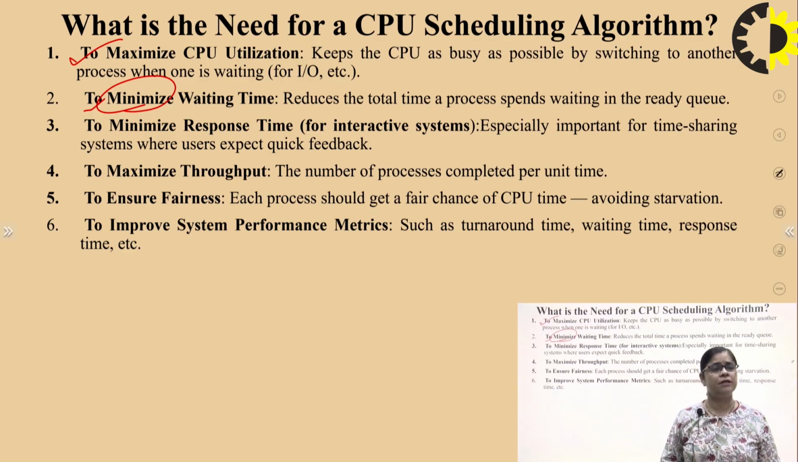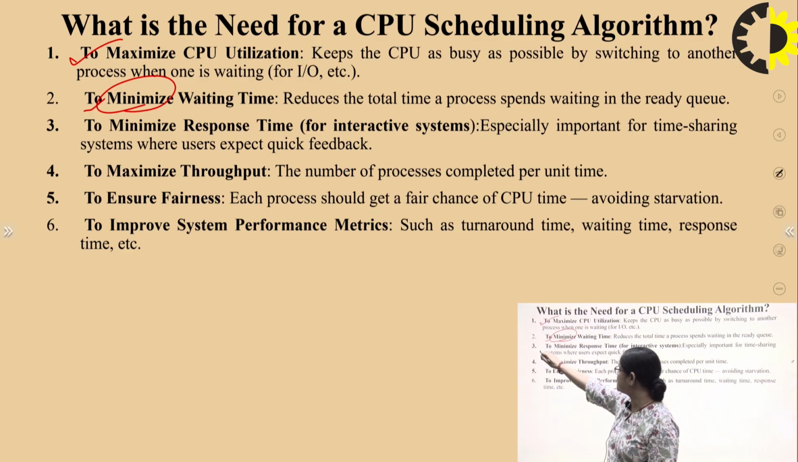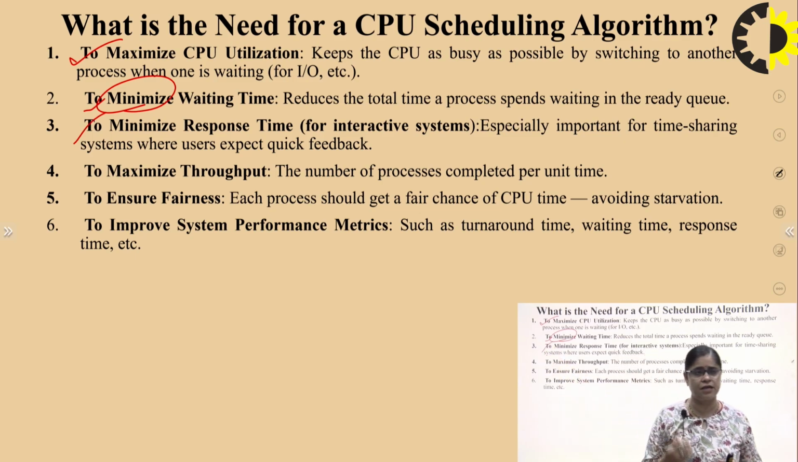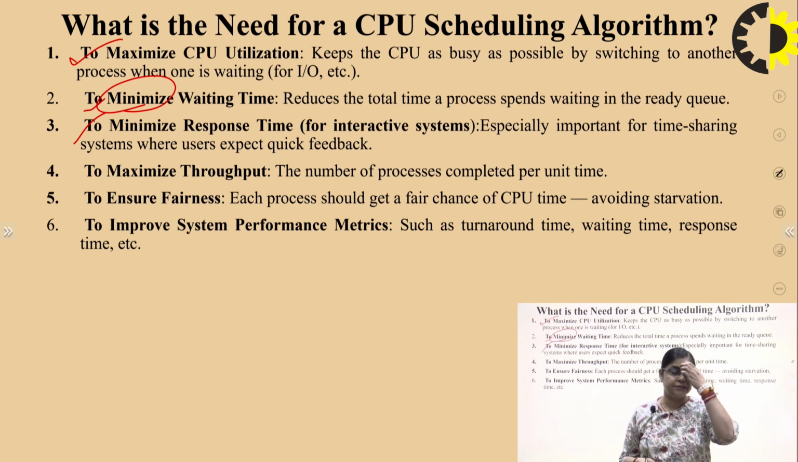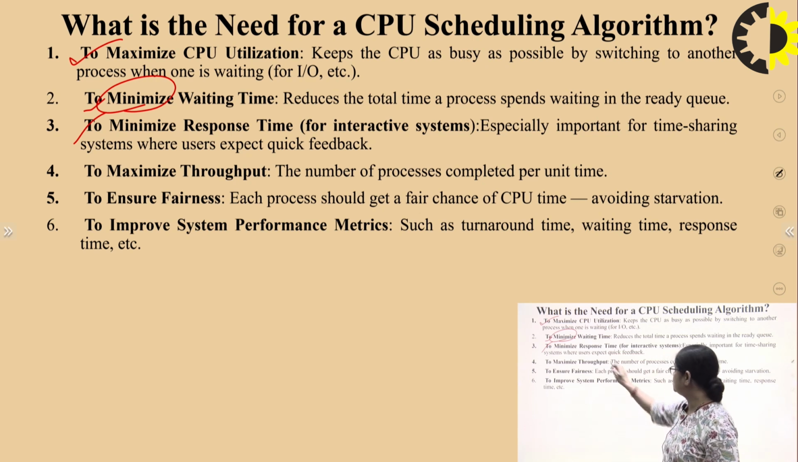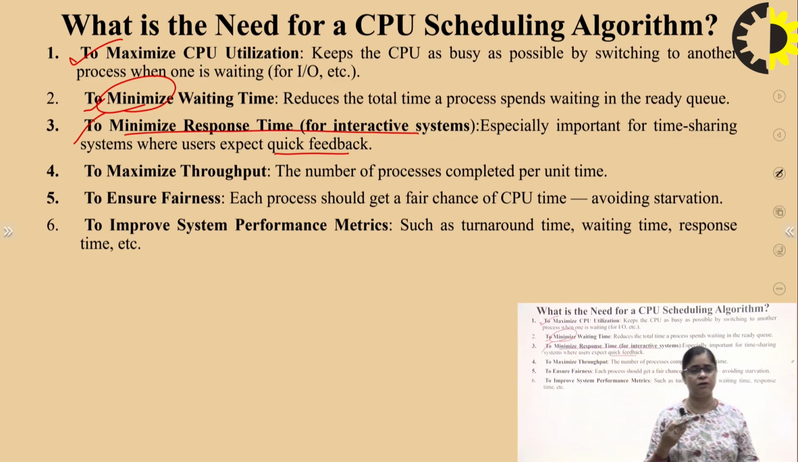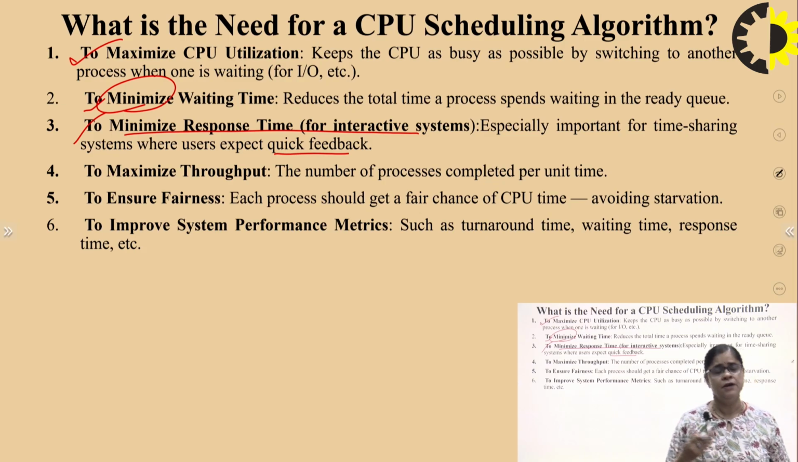Now, to minimize the response time, that is how much time they need for the interactive, right? Because the user expects quick feedback, we get that when we minimize the response time. Each process is getting equal time, so they are getting the response, and the user is getting quick feedback.